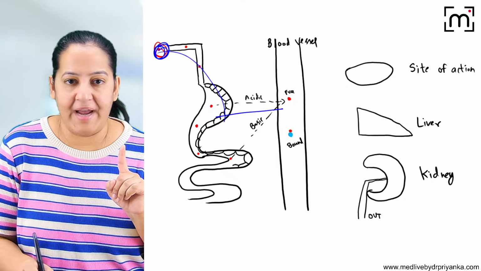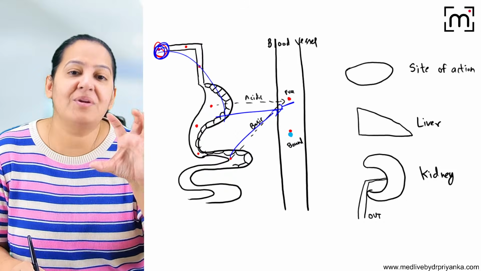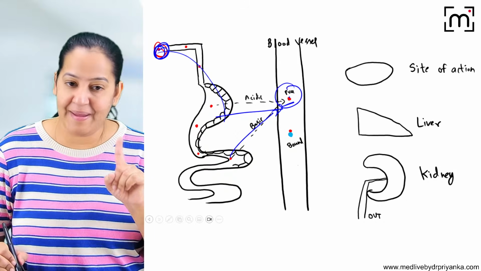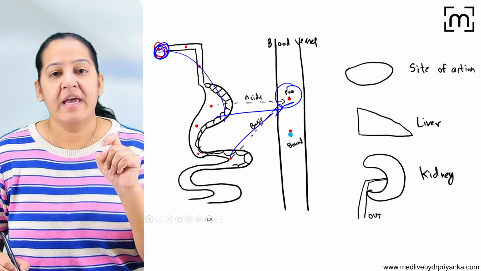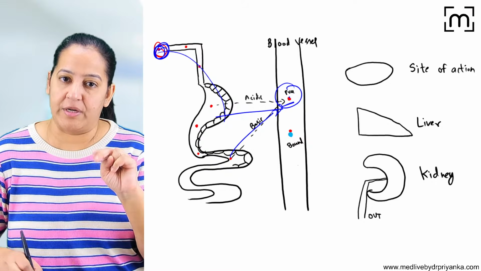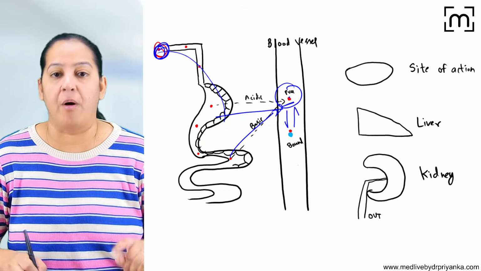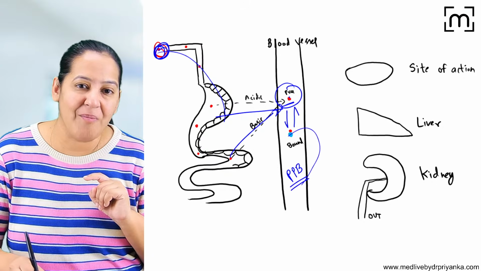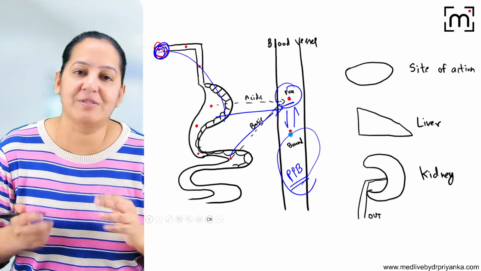It is absorbed either in the stomach or intestine. Ultimately, it reaches the blood. A proportion of this is known as free drug. A proportion of it will bind with the protein. Which protein? It can be albumin or alpha-1 glycoprotein. If it is an acidic drug, it's albumin. If it is a basic drug, it's alpha-1 glycoprotein. That bound proportion is known as the bound form, or plasma protein binding, PPB of the drug. PPB and bound form are one and the same.